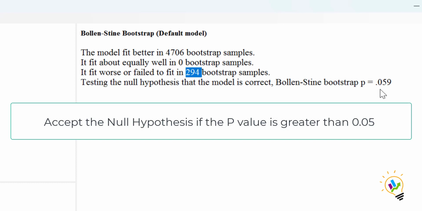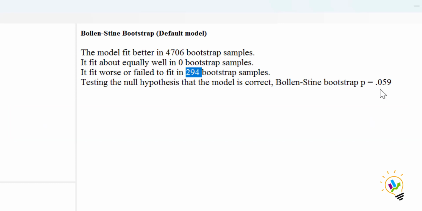Since we got 0.059, we accept that the model is correct. If this p-value were less than 0.05, we would reject it and say that this bootstrap sample cannot make the model fit the data. So this is the final conclusion. I hope this video will help you in your data analysis. Thank you.